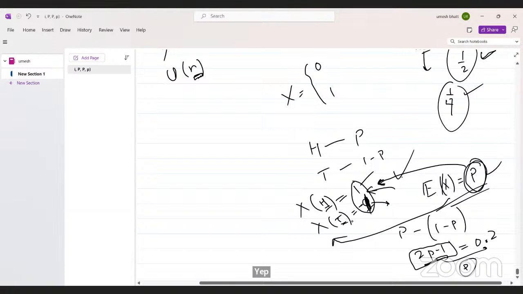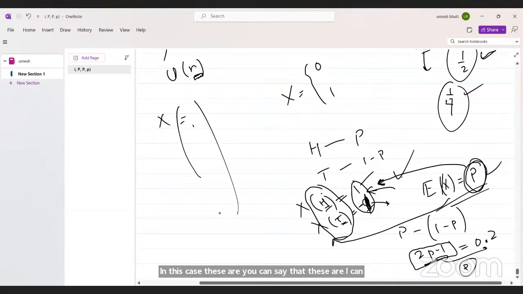In this case I can infer, but there are many random variables which take many values, more than two values. In that case it is difficult, and basically expectation is always defined for a random variable.